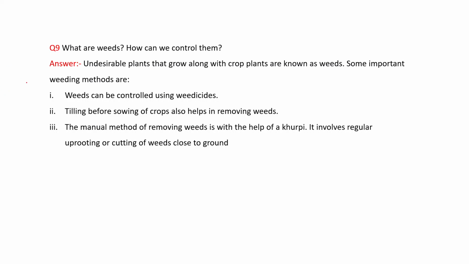Next, what are weeds and how can we control them? Undesirable plants that grow along with the crop plants are known as weeds. Some important methods for controlling them are: weeds can be controlled by using weedicides. Tilling before sowing of crops also helps in removing weeds. The manual method of removing weeds is with the help of a khurpi. It involves regular uprooting or cutting of weeds close to the ground.